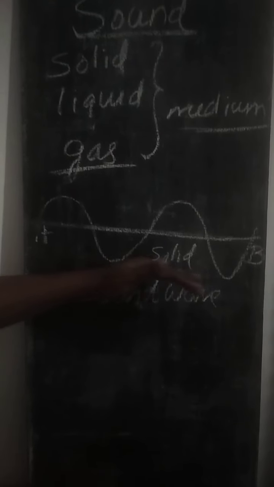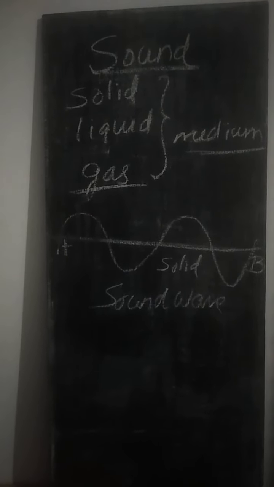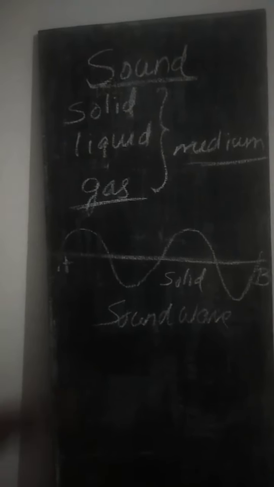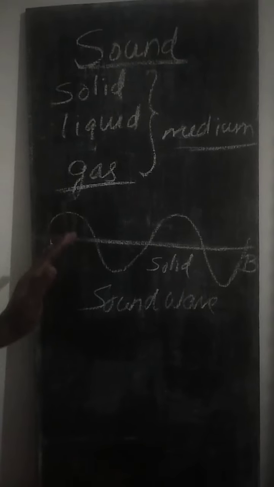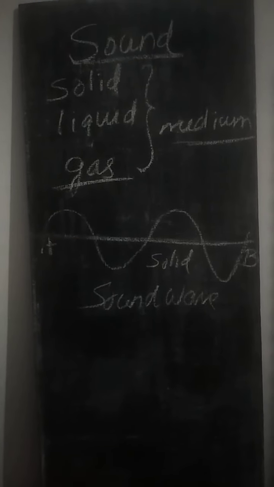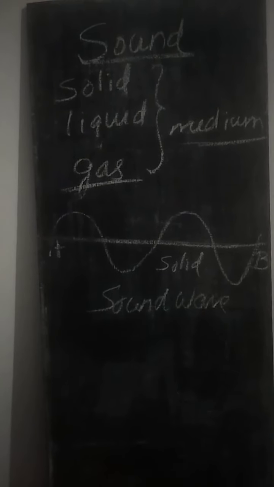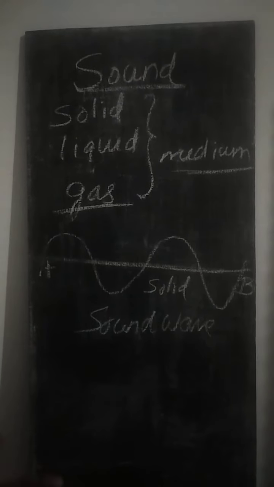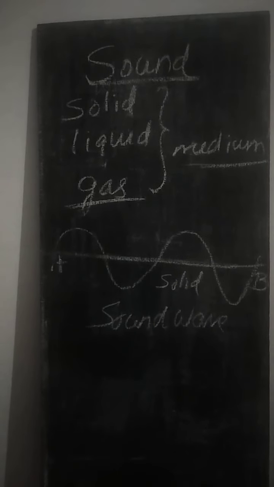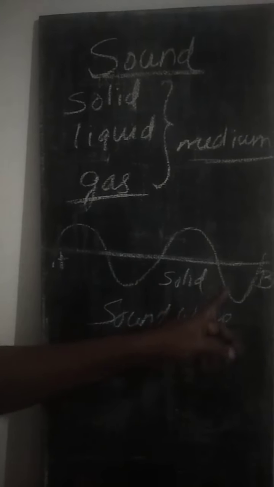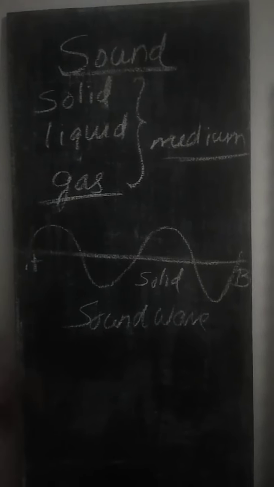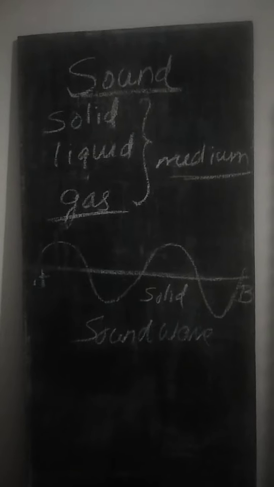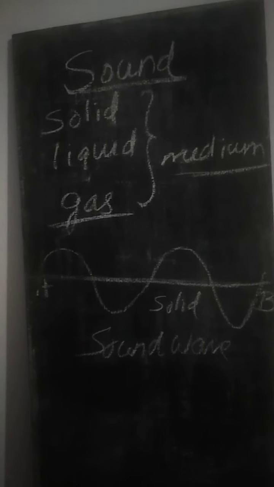Clear? So this is the way in which the sound waves propagate, and pictorially we can represent the movement of a wave in this manner. So this is the waveform, or this is the way in which the sound waves are propagating through any medium. Whatever the medium, it can travel through solid, liquid or gas. So its movement can be represented with the help of a wavy line like this. We call this a wave, or sound can propagate in the form of a wave. So we call them sound waves.